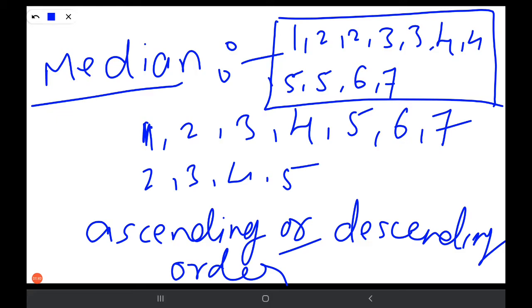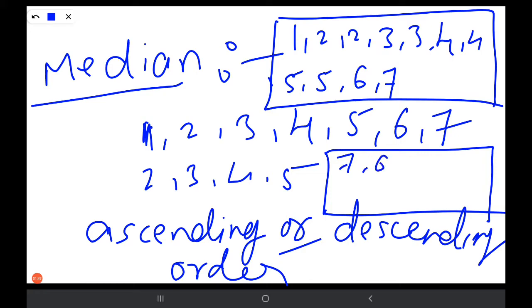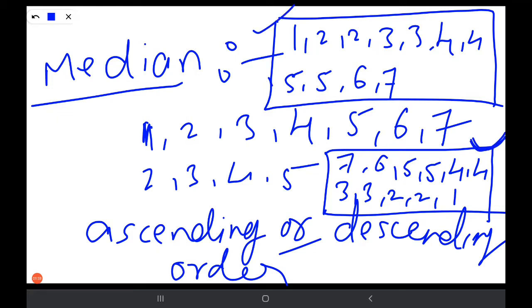This is the data arranged in ascending order. If you arrange in descending order, it becomes 7 6 5 5 4 4 3 3 2 2 1. This is the descending order and this one is ascending order.